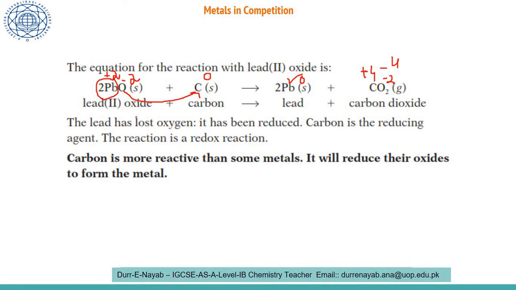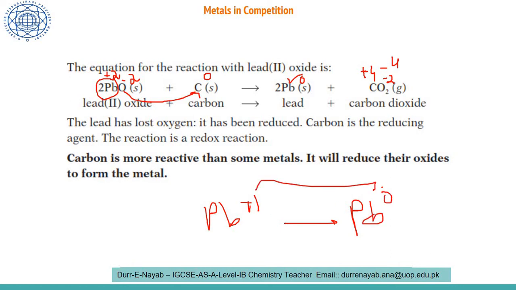So this gives us an idea that lead changed from +2 to lead 0. This is a gain of electrons, a gain of 2 electrons. Whenever there's a gain, that means the reduction has happened, that is, reduced. Carbon over here is acting as a reducing agent. This is an agent, a helper which is helping in the reduction of the other. It is providing the electron. So it is giving an electron to this lead.